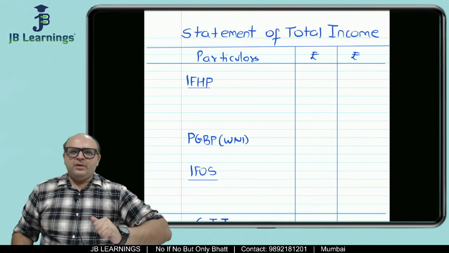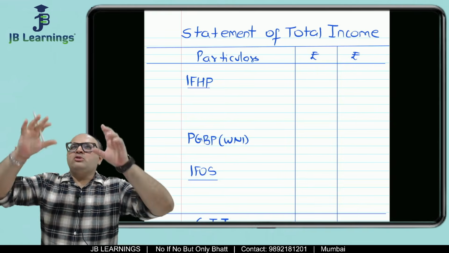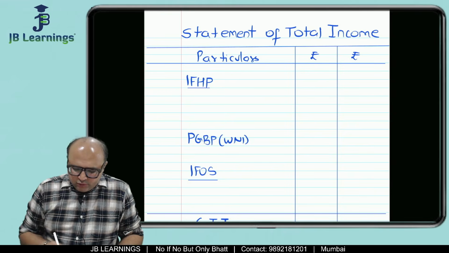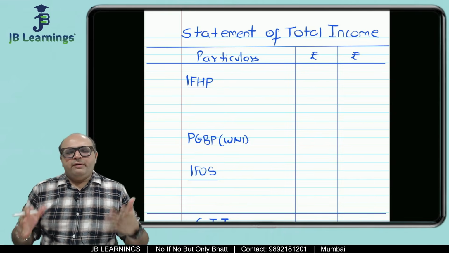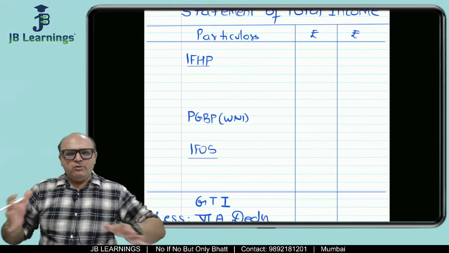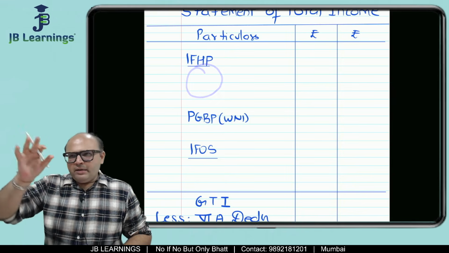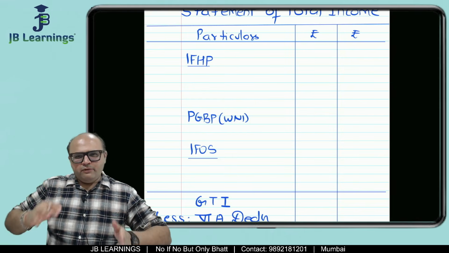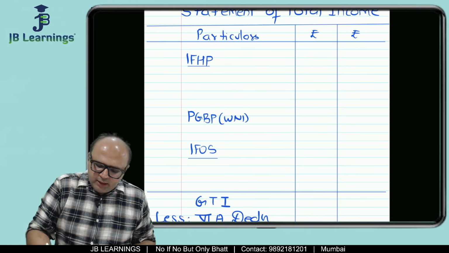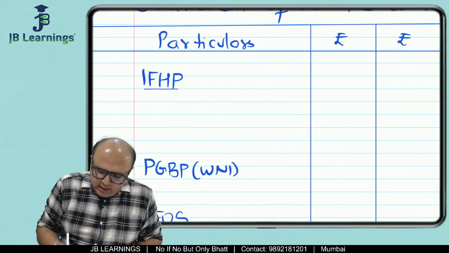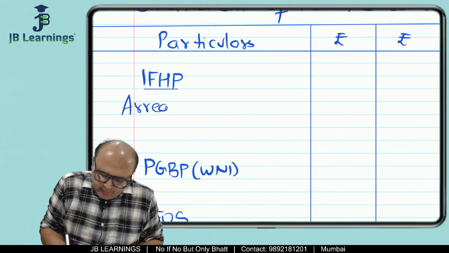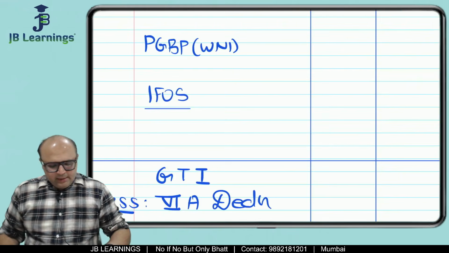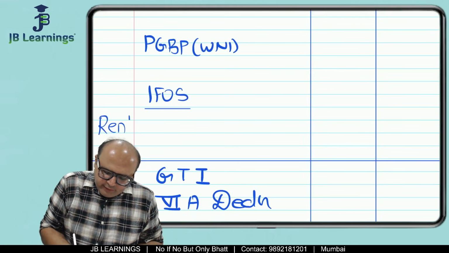Sir, why? Is working not compulsory for house property? No, I am not saying that. Working is required only when the solution is very big. For house property, there is only arrears of rent. For other source, there is only rent from vacant land. So when no working is required, no long or big solution, why waste time writing everything in a working note? Yes, of course, PGBP is something very big and main in this question, so for that we will prepare one working note. So in house property, you have arrears of rent, so I will write arrears of rent. And in IFOS, I will write rent from vacant land.